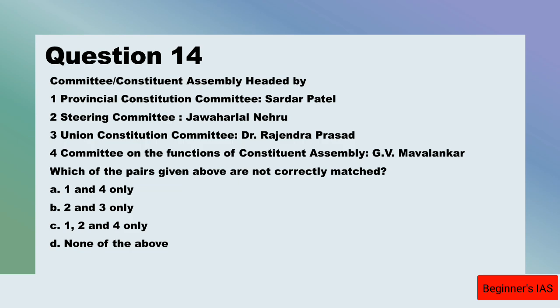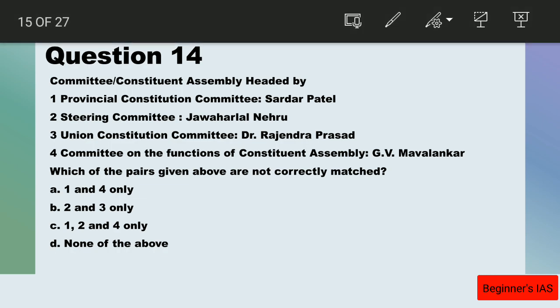If you take statement number 3, this is wrong. The Union Constitution Committee was headed by Jawaharlal Nehru. Therefore, here we have to identify the not correct statements. So here 2 and 3 only are not correct. Therefore, B is the right answer for this question.